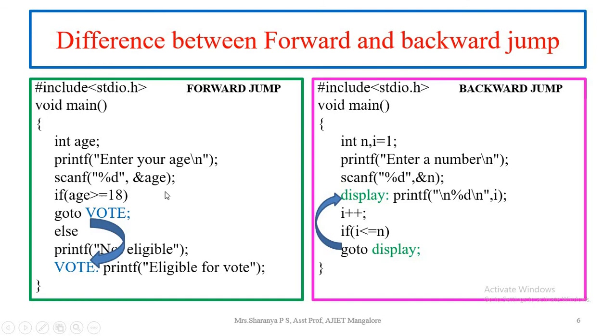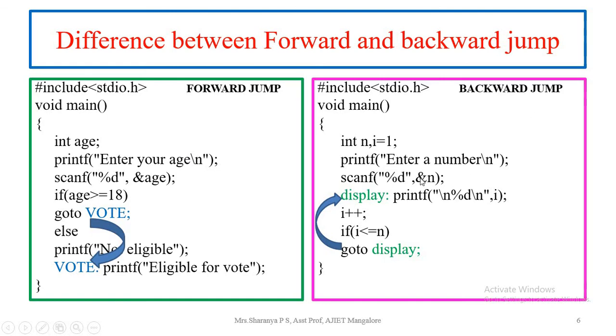If this condition is true, then it will execute goto oath, and the control will move directly to this statement and display eligible for oath. If the condition is false, it will skip this particular code, go to the else part and display not eligible. This is how the forward jump works.